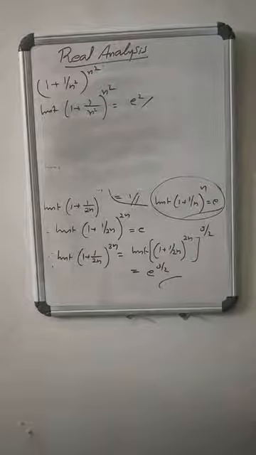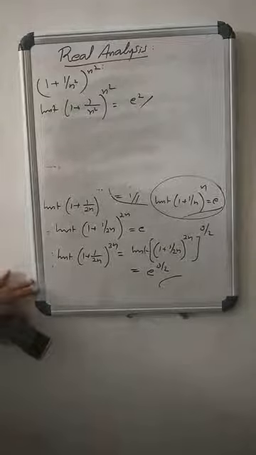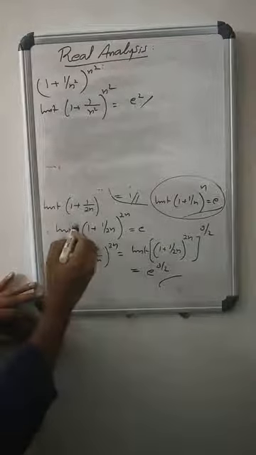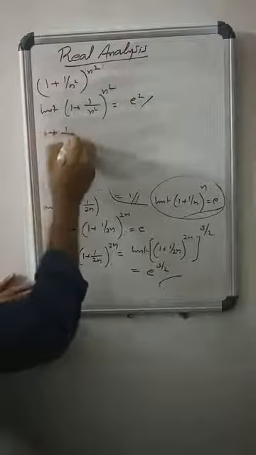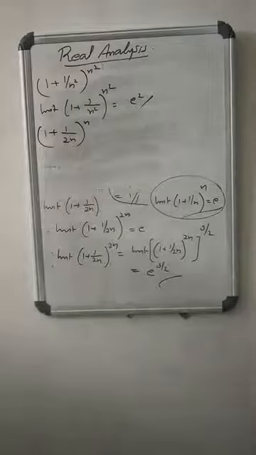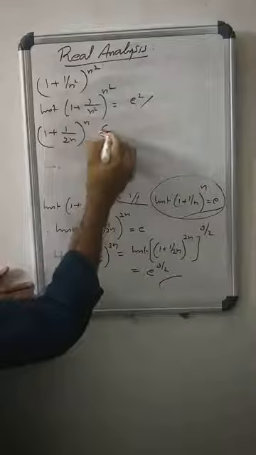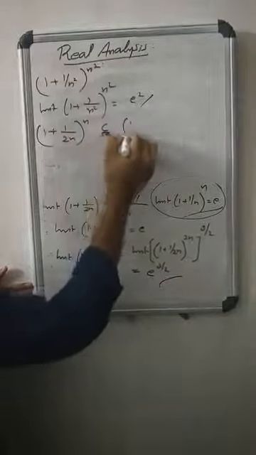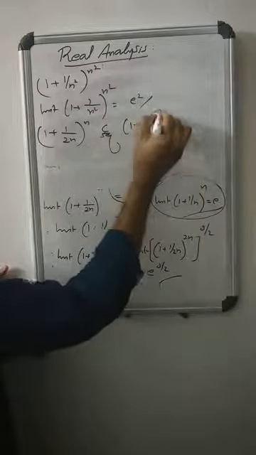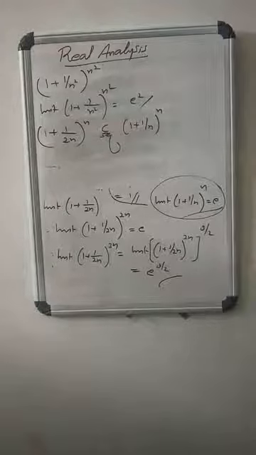What about the limit with respect to n of (1 + 1/(2n))^n? Again, (1 + 1/(2n))^(2n) is a subsequence of (1 + 1/n)^n. What is the limit of (1 + 1/n)^n? That is e itself.